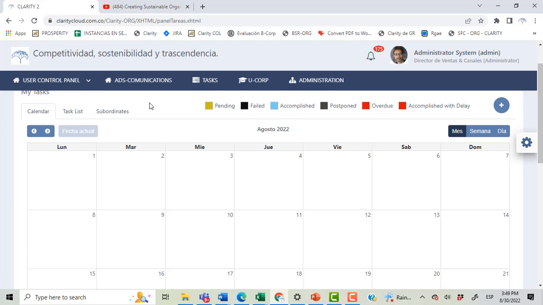For example, if there is a sales process and every week this user has to present a sales report, the process can generate automatically the tasks for presenting the sales report every Friday or every Monday, every week of the year. These tasks can be pending, failed, accomplished, postponed, overdue, or accomplished with delay. And these diverse statuses of the tasks are used for performance evaluation of each user.